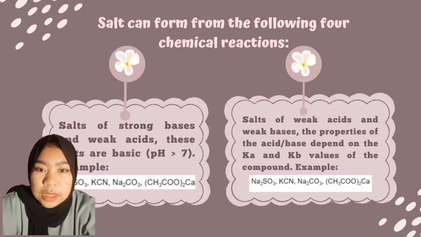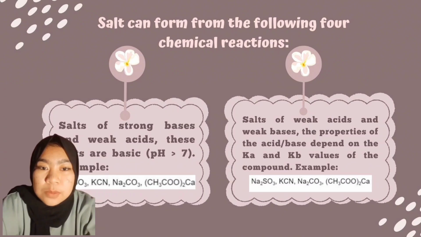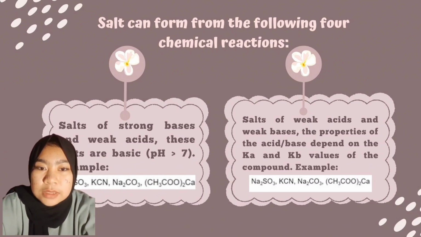Salts of strong base and weak acid. The salts are basic, pH more than 7. Example: sodium sulfate, potassium cyanate, natrium carbonate, and calcium acetate. Salts of weak acids and weak base. The properties of the acid or base depend on the Ka and Kb values of the compound. Example: sodium sulfate, potassium cyanate, natrium carbonate, and calcium acetate.